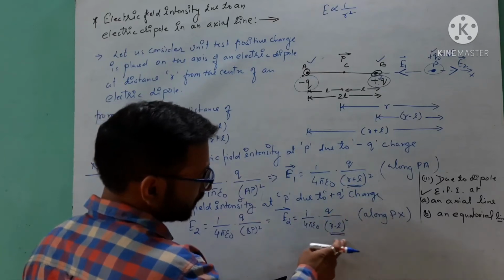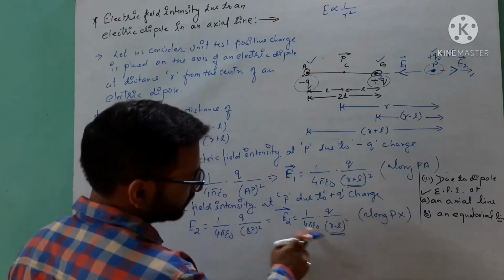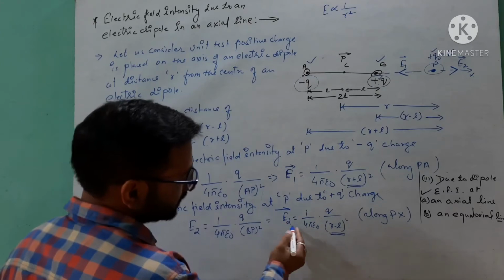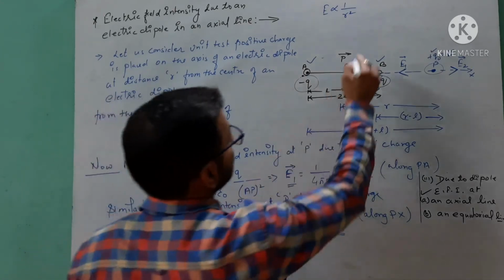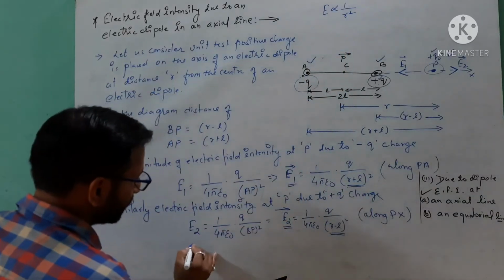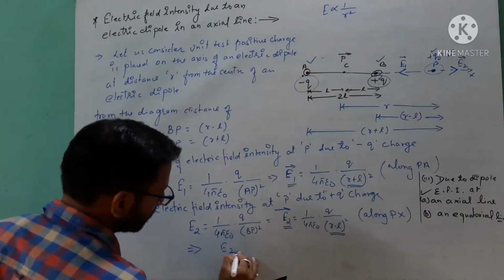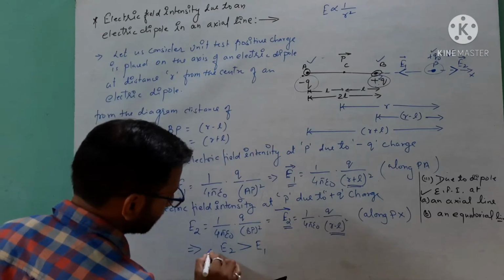Since E2 is inversely proportional to it, E2 is greater than E1. So from this condition we can write E2 is greater than E1.